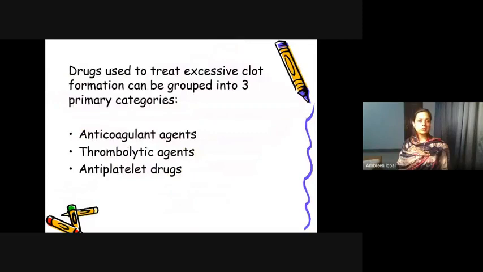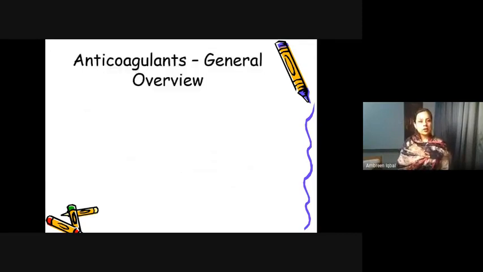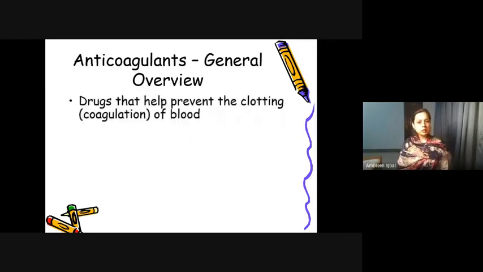Anticoagulants are drugs to treat excessive clot formation, and these drugs can be grouped into three main categories. One of them is anticoagulants, the other is thrombolytics that lyse the thrombus, and the third is antiplatelet drugs. What we are going to start in this lecture is anticoagulants. In general, drugs that prevent the clotting of the blood are called anticoagulants.